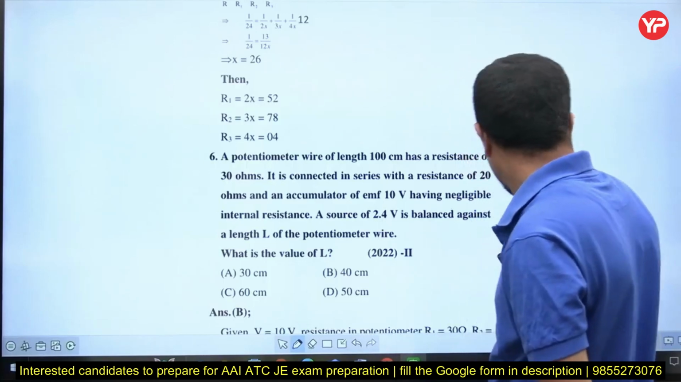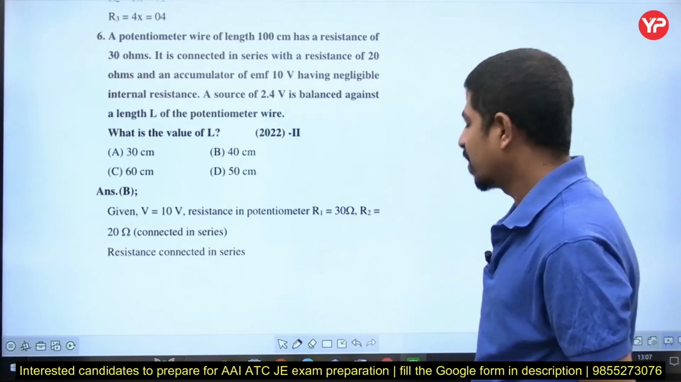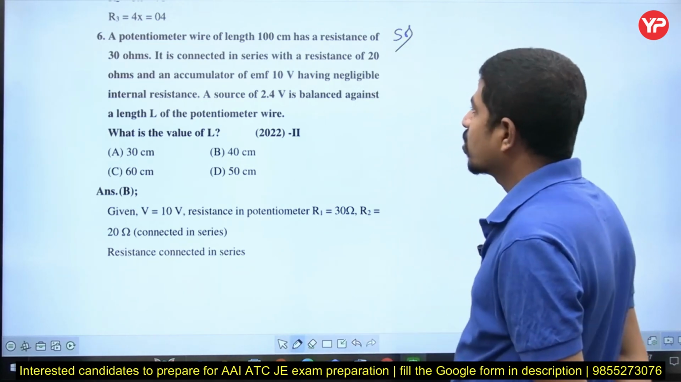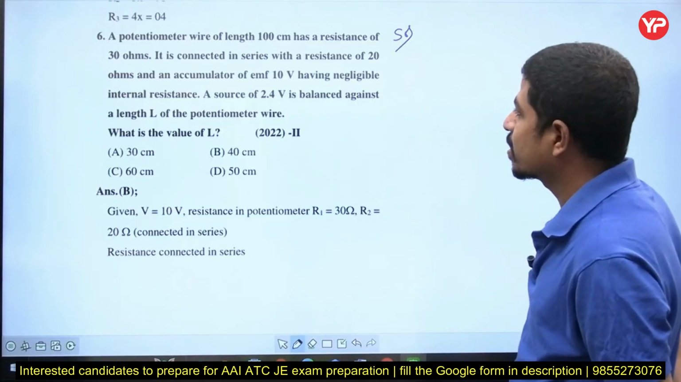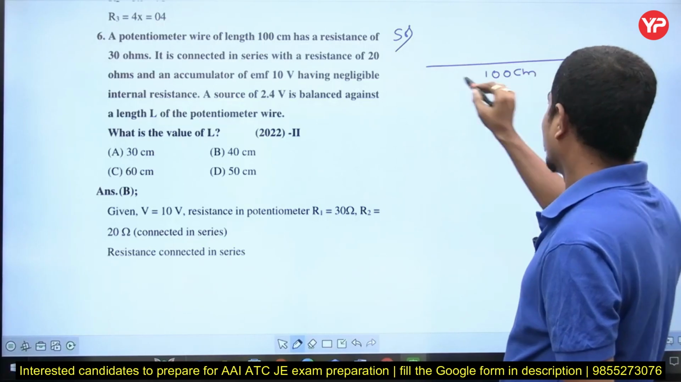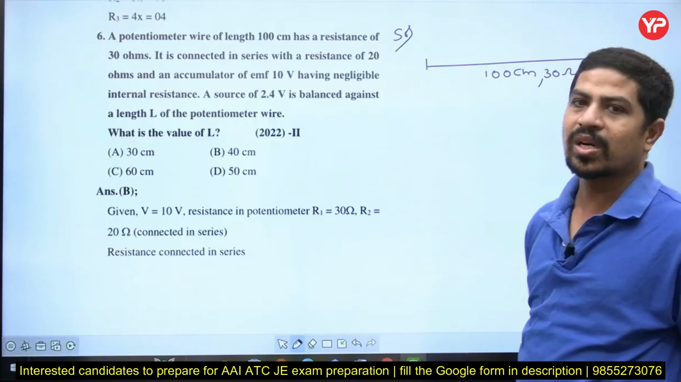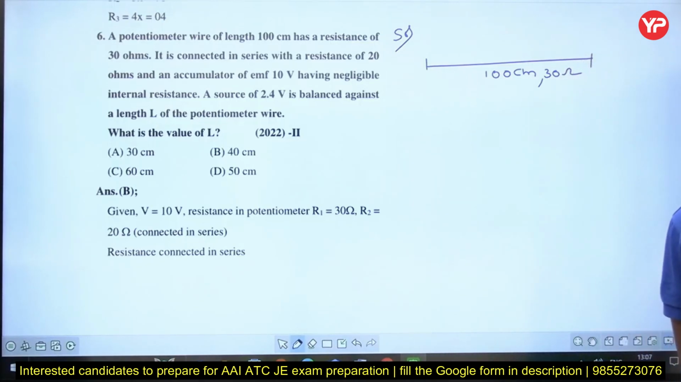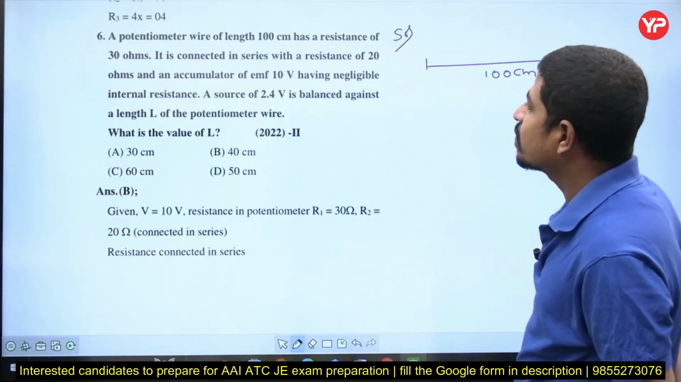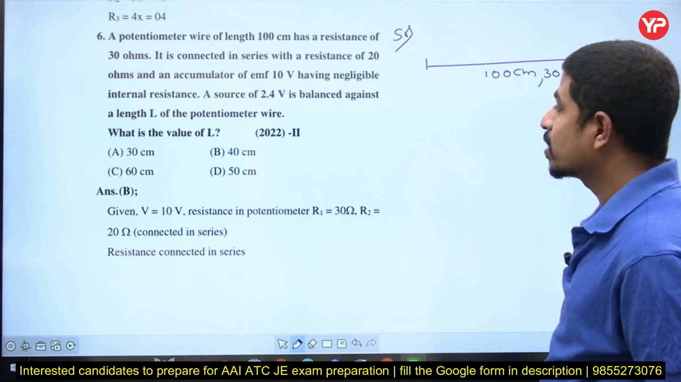See here, this method is very, very lengthy. Do this, that, all that, not required. If you understand that statement, that is done, right? Next question is about potentiometer. What that fellow says: a potentiometer wire of length 100 centimeters has a resistance of 30 ohms. Means there is a 100 centimeters wire, its resistance is 30 ohms, right? Then for 1 centimeter, how much is it? 30 by 100. Okay, it is connected in series with a resistance of 20 ohms and an accumulator EMF of 10 volts having negligible internal resistance.